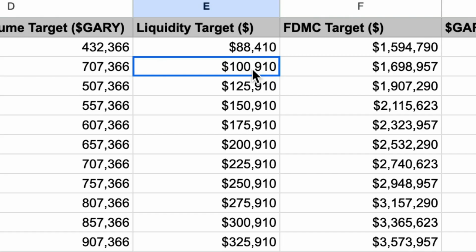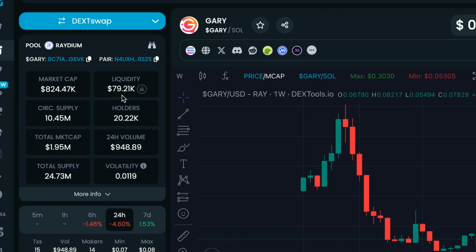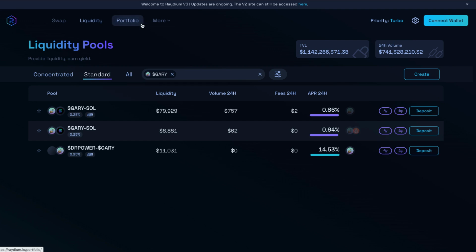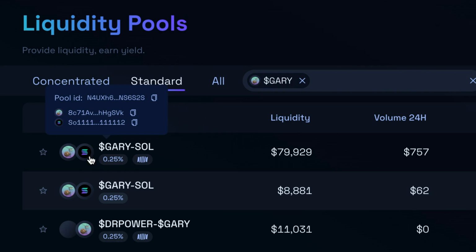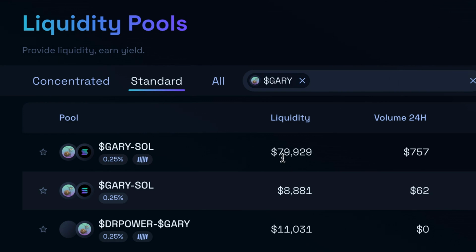We can see our liquidity goal is a little over $100,000. Again, over on Dex Tool, we can see that it's at 79.21, which is a little bit lower than what our goals are. If you wanted to provide liquidity, you could do it over at Radium. The one that I would look at is this standard pool. See, it's 79,929, and we need to get that up another 20,000 in order to meet that KPI goal.